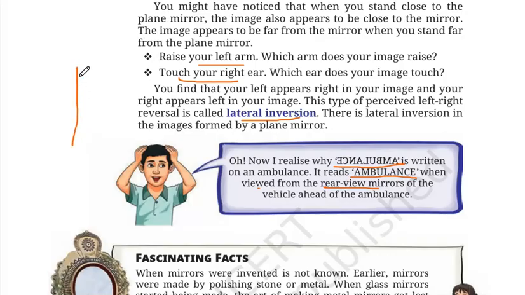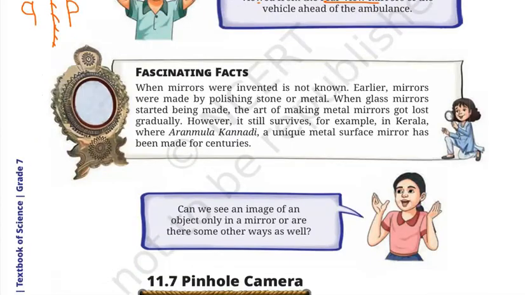Suppose there is a mirror like this, and you put an alphabet B in front of it. So the alphabet will appear inverted. Same way, if in front of the mirror you place an inverted P, the P will appear like this. So this property of the plane mirror is called lateral inversion. Here the right appears to be the left and the left appears to be the right. Okay. Is that clear to all of you? So this is lateral inversion.